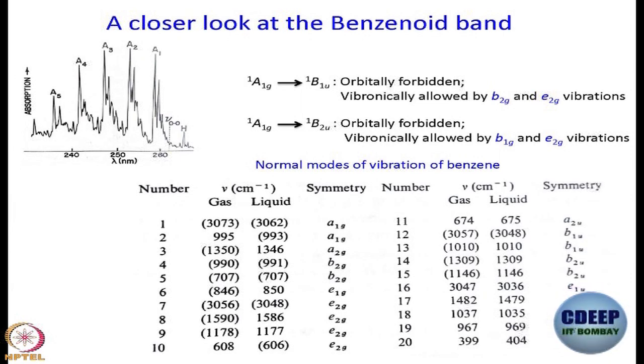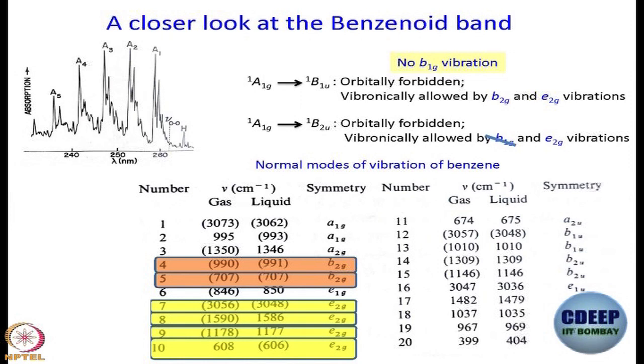Okay. So, what are we asking? We are asking, do we have B2g vibration? Do we have E2g vibration? Do we have B1g vibration? Okay. What is the answer? There is no B1g, right? Benzene does not have B1g vibration. What about B2g? Do we have B2g? Yes. Where are they? Here.